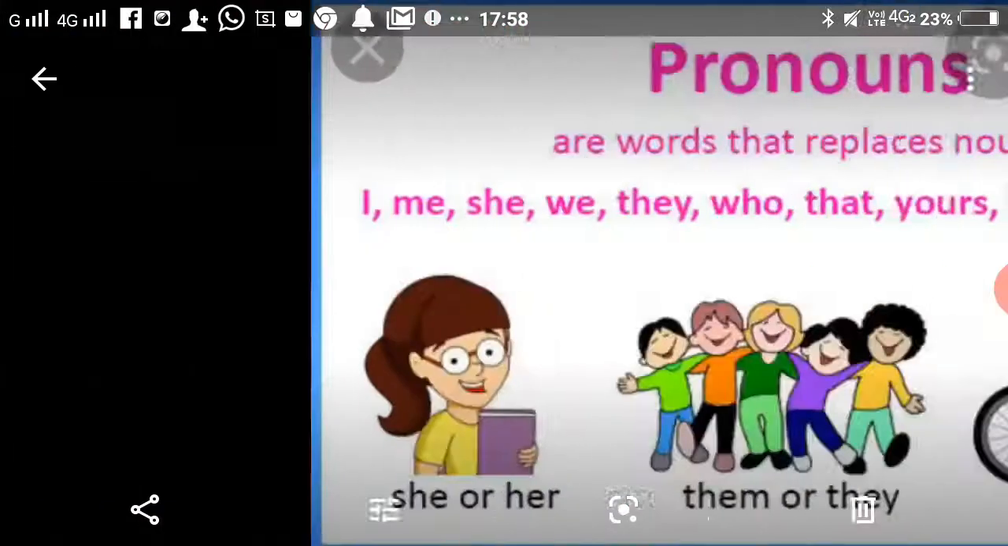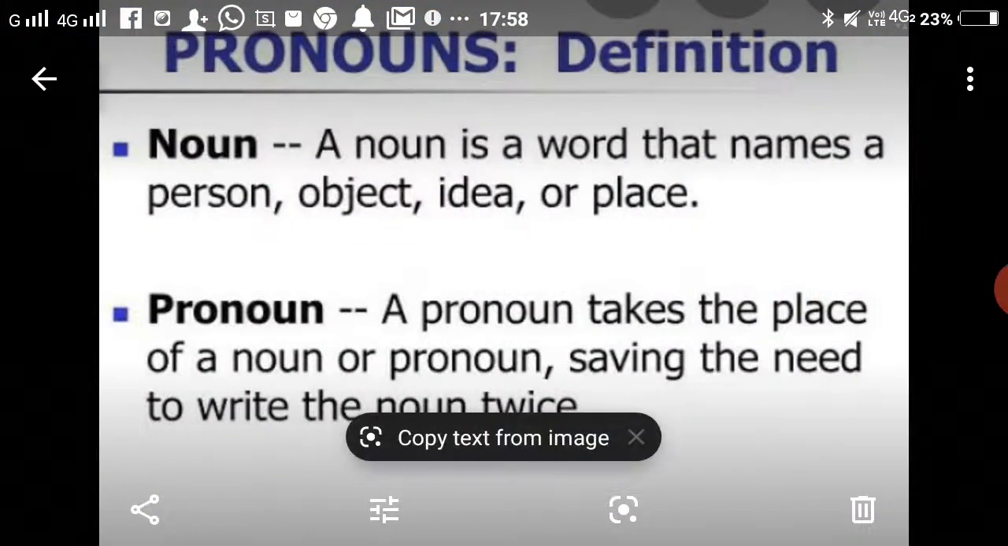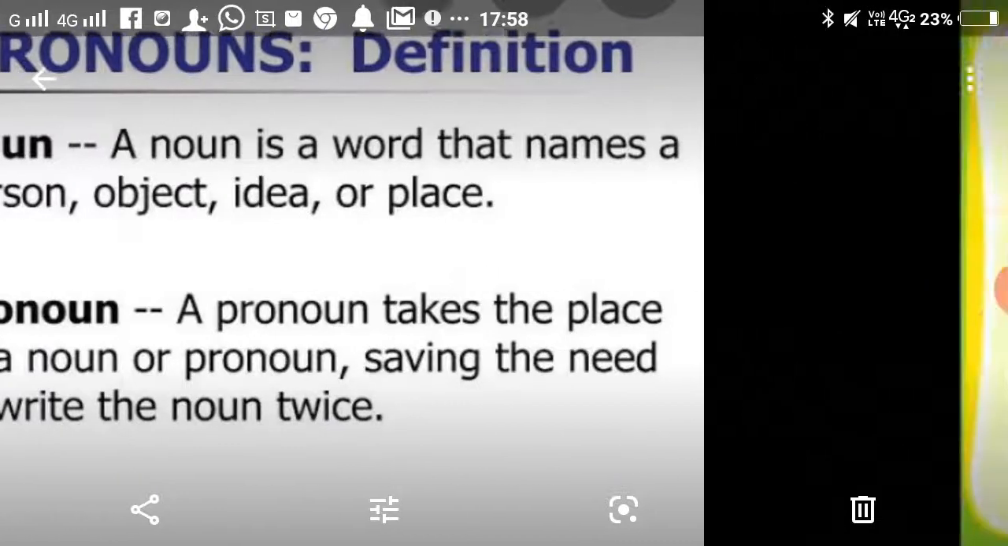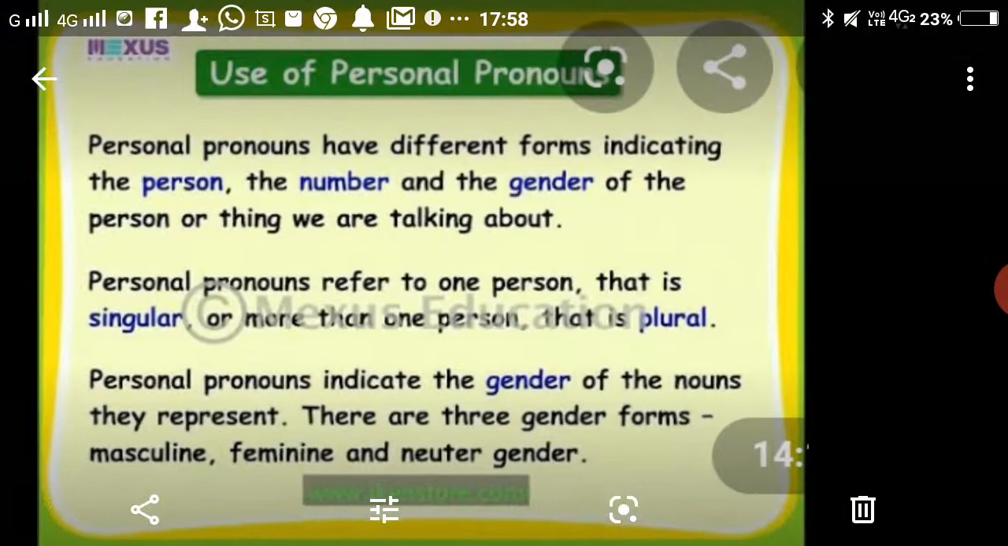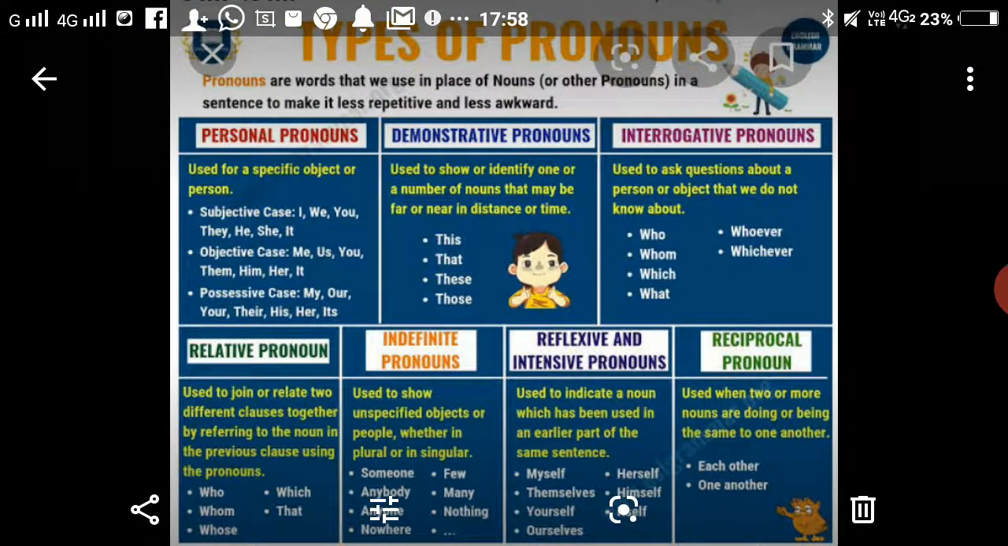These are the pronouns. Today we have talked about pronouns, the definition, use of personal pronoun and types of pronouns. In the next video, one by one, we will discuss the types of pronoun and I will describe them to you. Here we have done the types in brief. Okay, so now revise this and write these. Thank you.